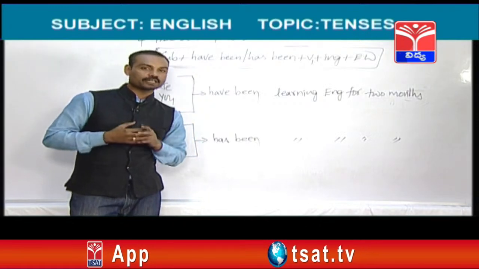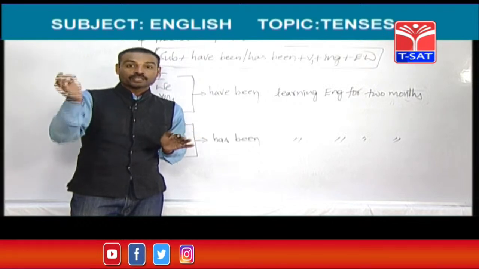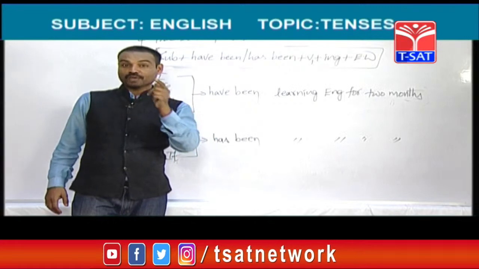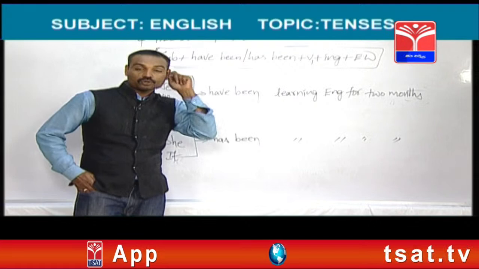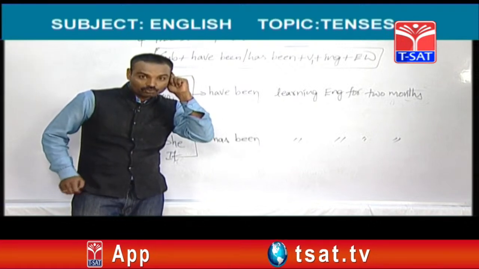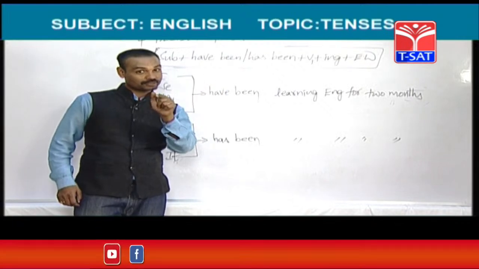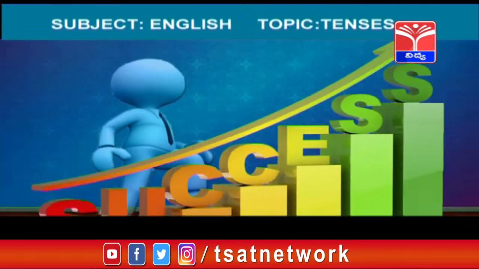Fine. You started playing tennis at 4 o'clock. You are going to end at 6 o'clock. At 5 o'clock, Tendulkar called you. You received a phone call while you were playing tennis. Tendulkar asked you, what are you doing now? You should not use this tense to answer that question. You should use present continuous, not present perfect continuous tense.